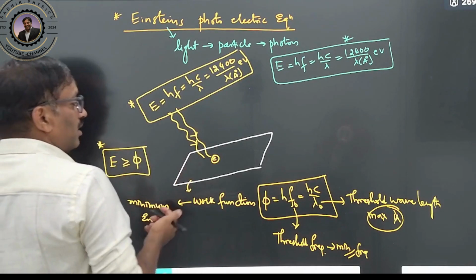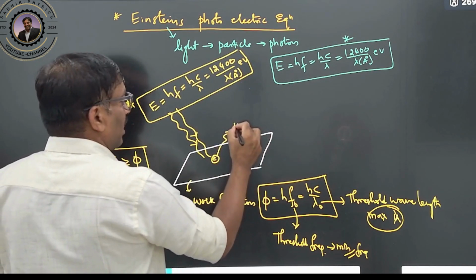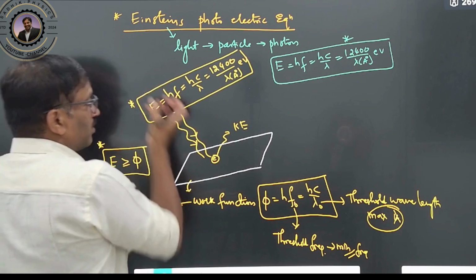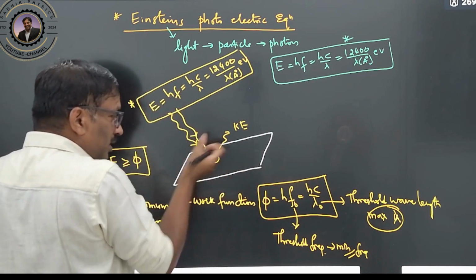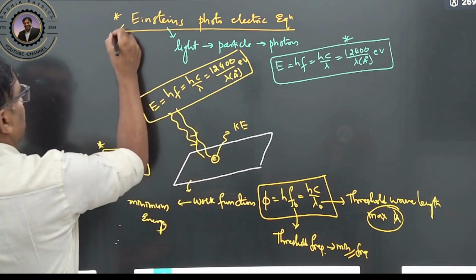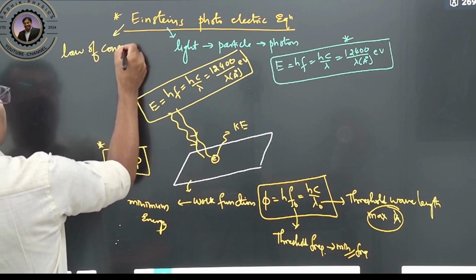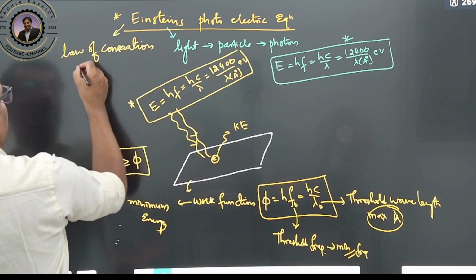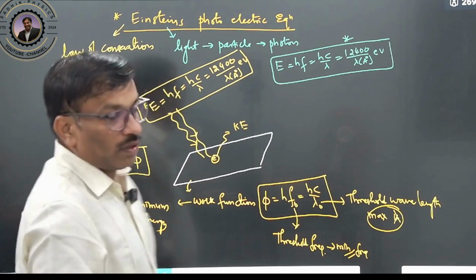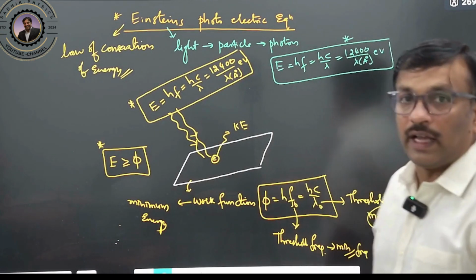Suppose it is much larger than this. This emitted electron will be moving with a certain kinetic energy. Clear? So he used the law of conservation of energy. This much is given, this much is taken, and the remaining energy is given as kinetic energy. So what did he use? He used the law of conservation of energy. So Einstein's photoelectric equation is based on the law of conservation of energy.